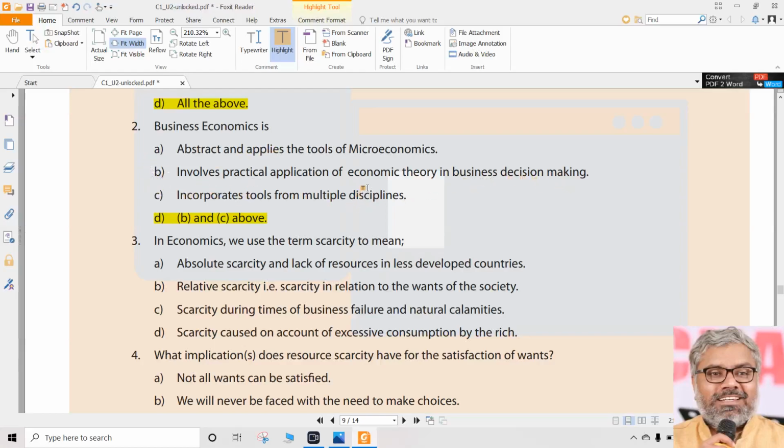Actually A, B, C all three look like correct answers for somebody who doesn't understand the meaning of the word abstract. So we cannot make an excuse that I don't know what abstract is, so I got a wrong answer. No, that is a fault of my psychology. Once again, I know B and C are correct. This requires knowledge. Understanding or not understanding the word abstract is not knowledge. That depends upon our understanding of English, which is different. But knowing that B and C are definitely part of business economics, that is knowledge of economics.